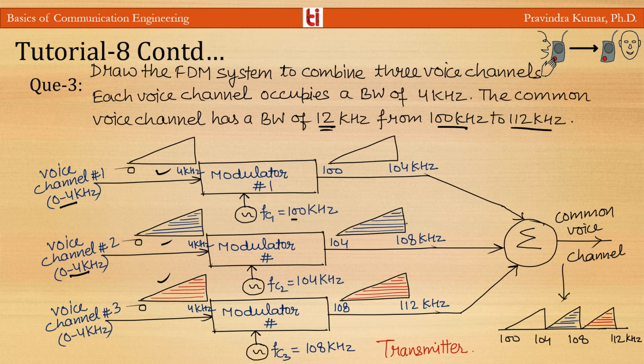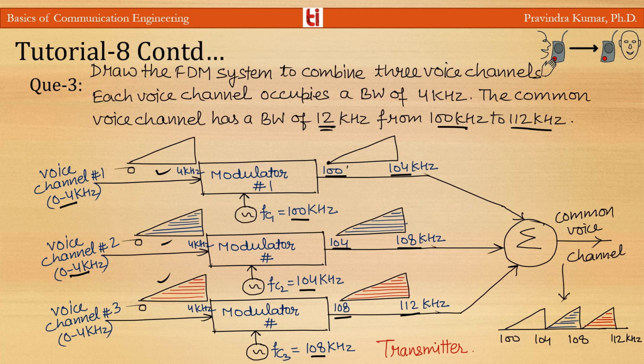Now in FDM, if I modulate the first signal with FC1 of 100 kilohertz, FC2 of 104 kilohertz and FC3 of 108 kilohertz, then the first voice channel will have the band from 100 to 104 kilohertz, the second will have 104 to 108 kilohertz, and the third will have 108 to 112 kilohertz.